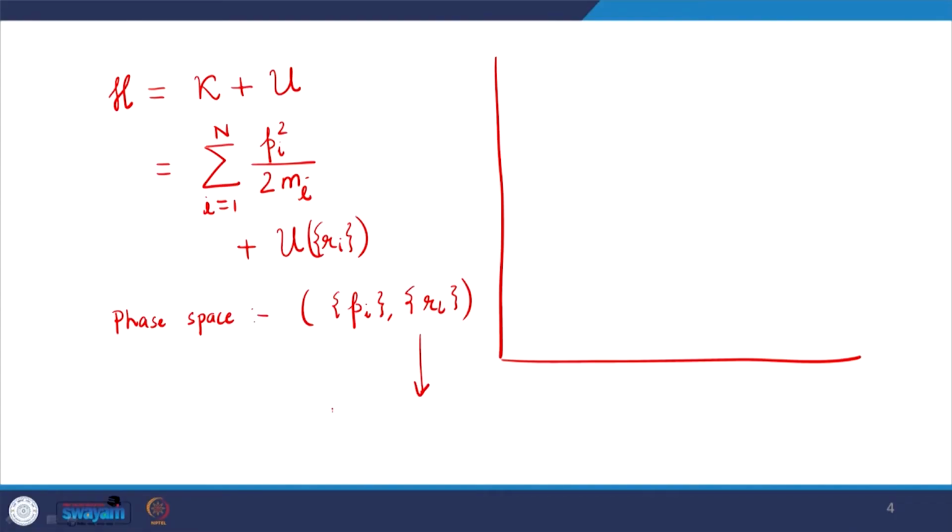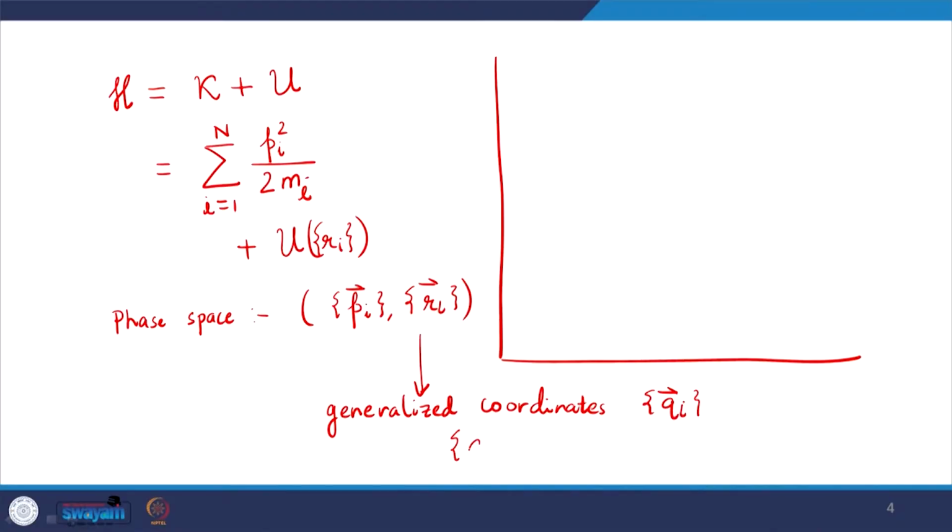In general, we can replace this with something like generalized coordinates q_i, and by the way all of them are vectors, which would then be in any coordinate system we are working with.